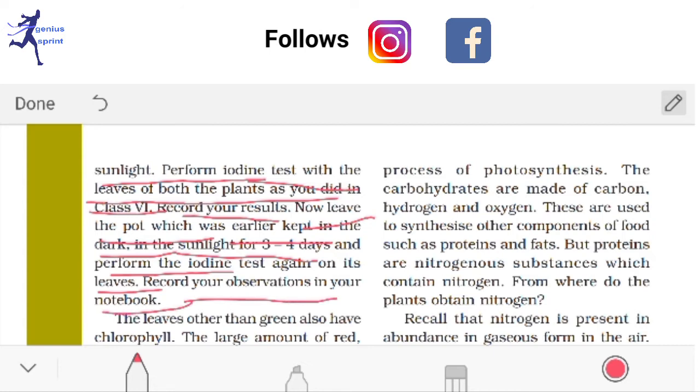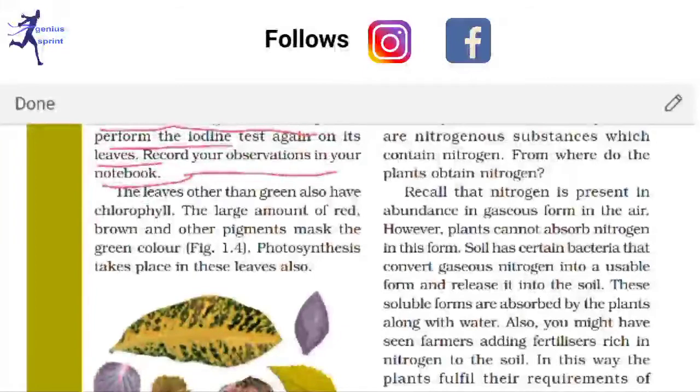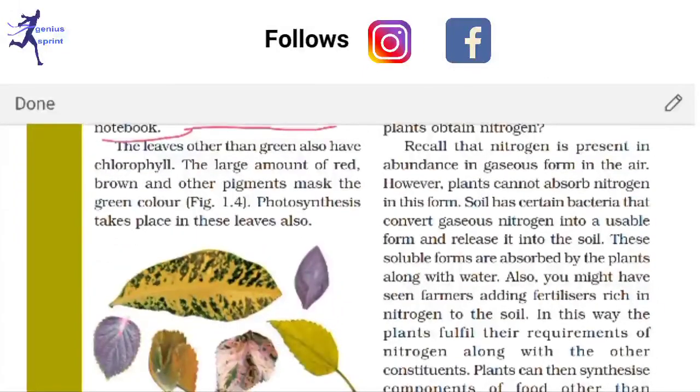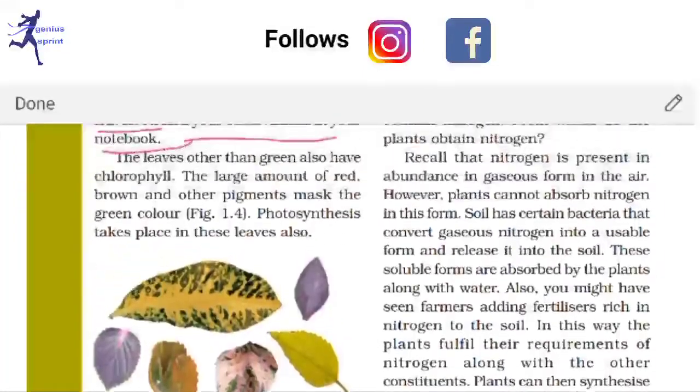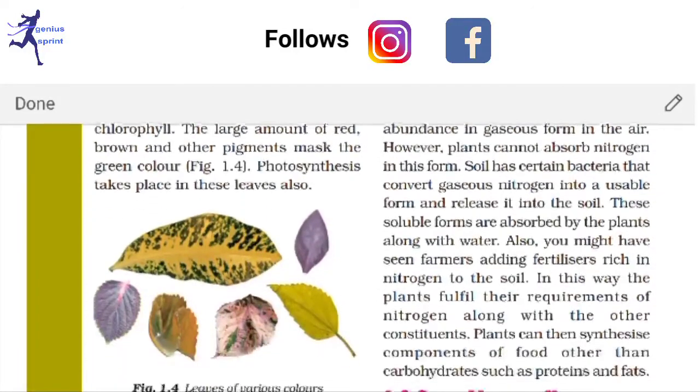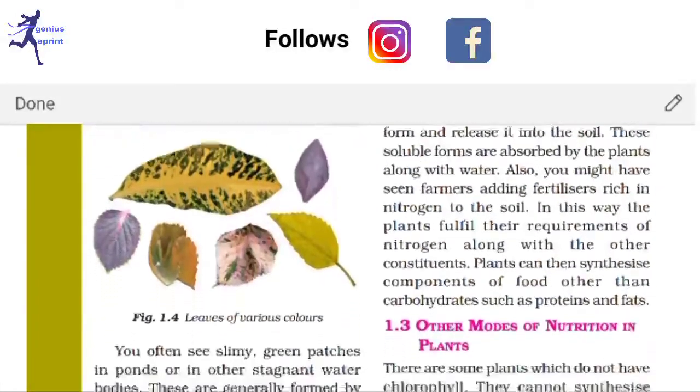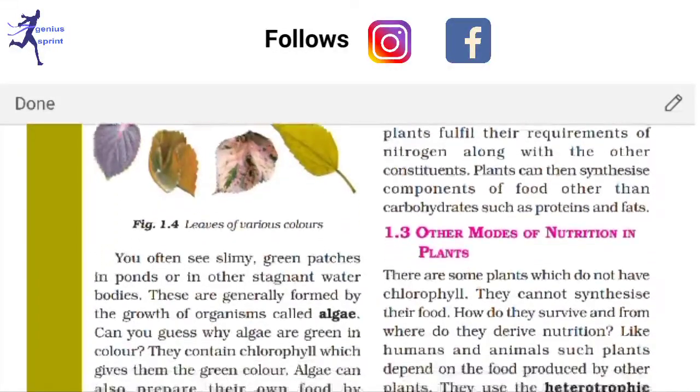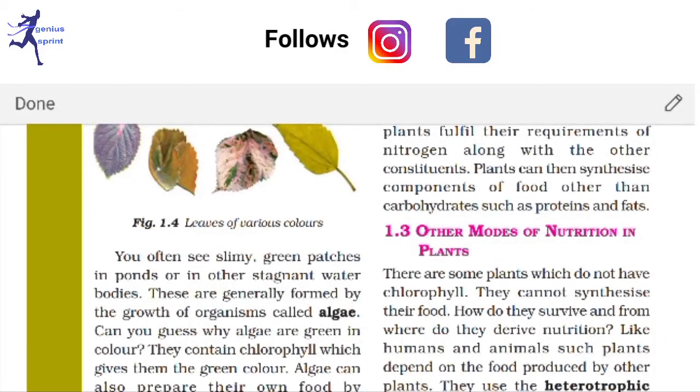So it's one kind of iodine test which helps us to see whether starch is present on the leaves or not. You have to learn this whole activity, and sometimes questions can be asked from here also: how can you prove that starch is present in the plants? So you have to write this iodine test.